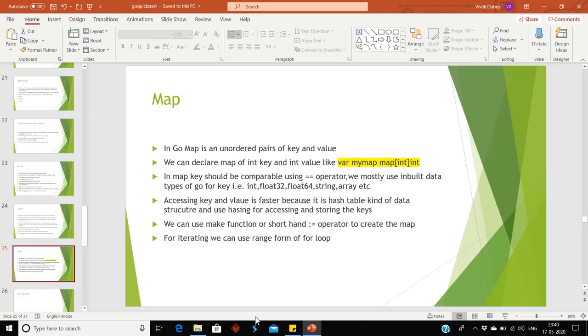Accessing key and value is faster because it is hash table kind of data structure and uses hashing for accessing and storing the key. We can use make function or shorthand operator for creating the map. For iterating, we can use range form of for loop. Let us jump on VS Code.